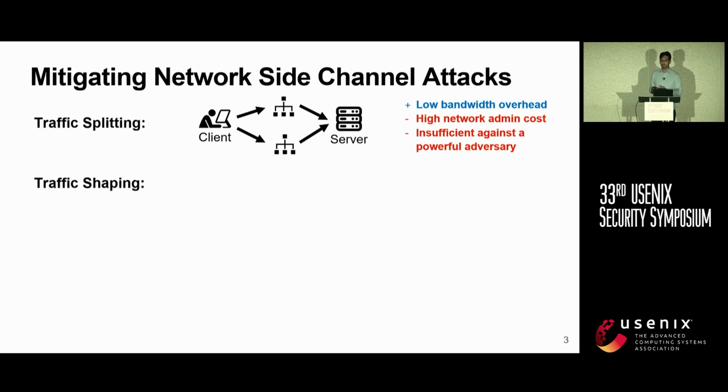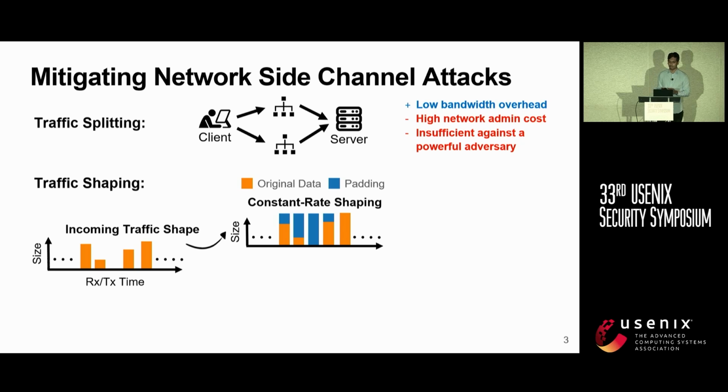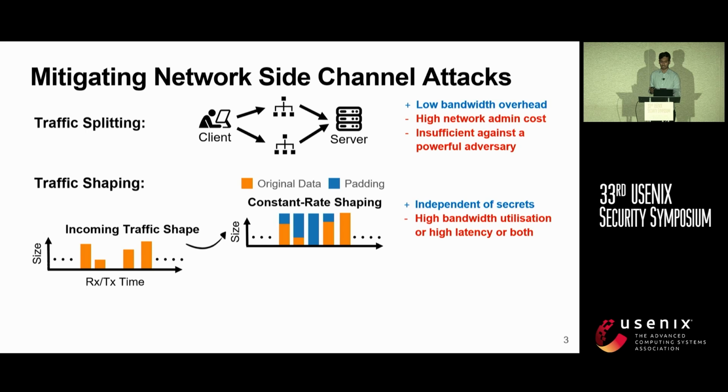Another approach is traffic shaping, where the transmission size and transmission time of the packets are modified to be independent of secrets. One of the approaches to traffic shaping is constant rate traffic shaping, where equal sized packets are sent at equal intervals of time, thus hiding any information that the traffic shape would have otherwise revealed. However, this approach is not adaptive to traffic conditions and hence incurs either high bandwidth utilization, high latency, or both.